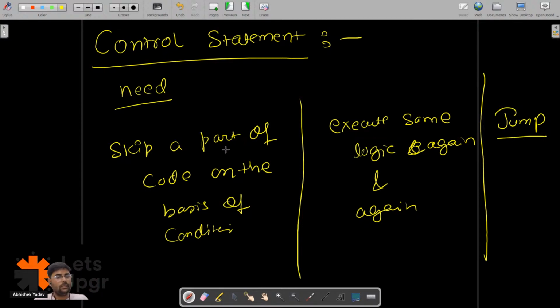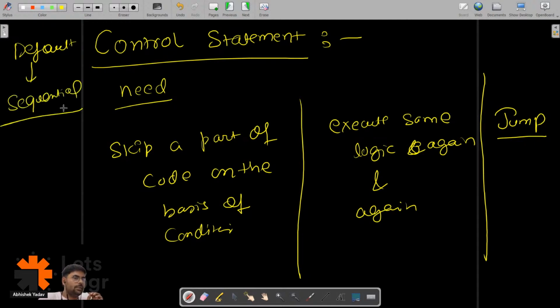There will be this kind of situation in our programming world, because the default execution is sequential in order.